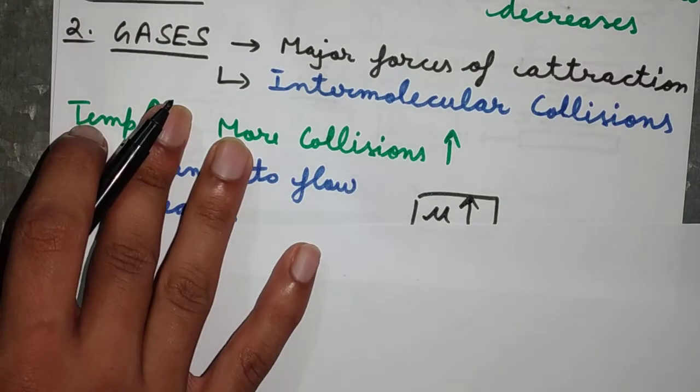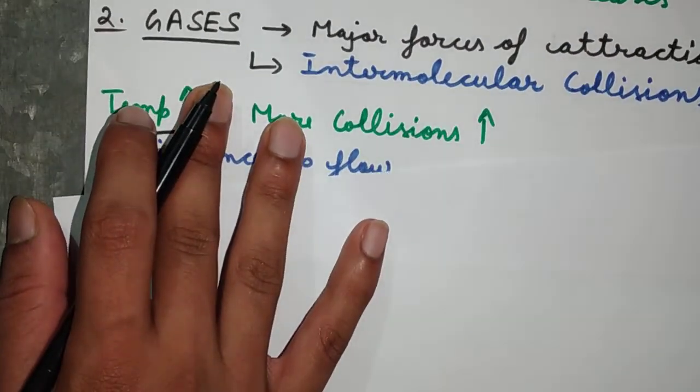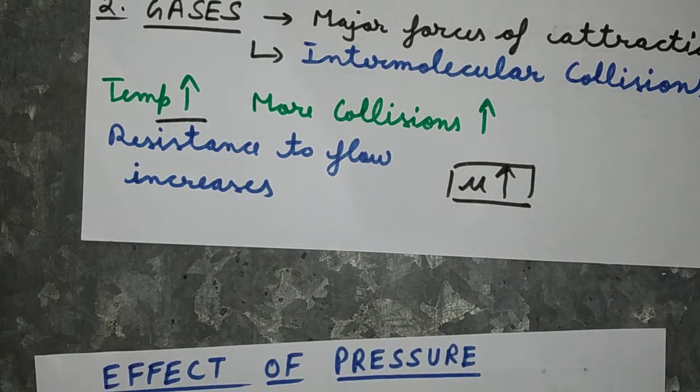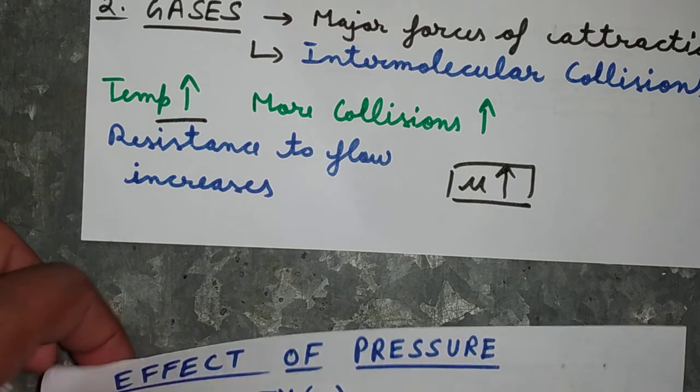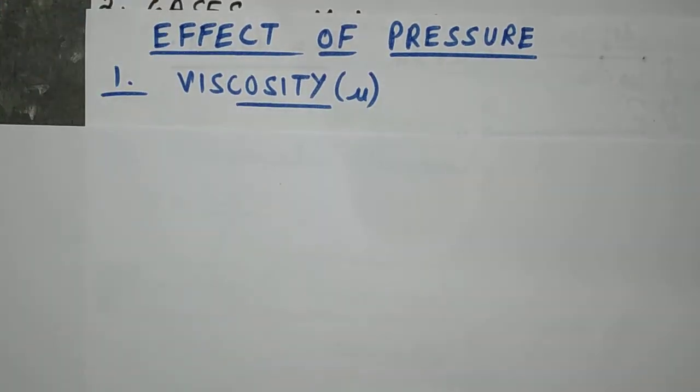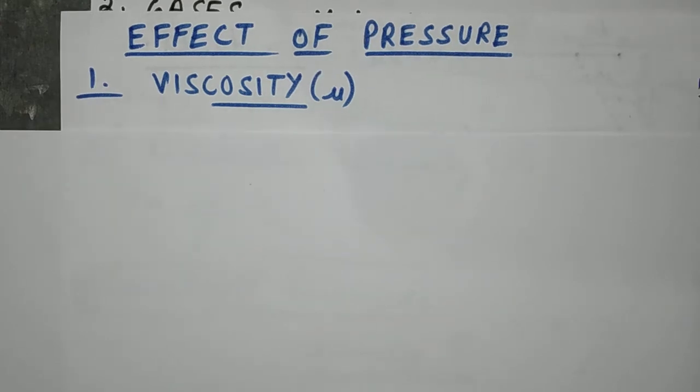Now let us see the effect of pressure on viscosity. First of all, let us see the effect of pressure on both cases, liquids and gases. In the case of viscosity, the pressure does not have any significant role, or we can say the viscosity is independent of pressure, but it can be considered when the pressure is very high.